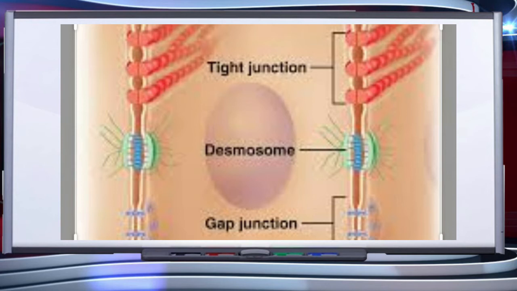Tight junctions help to stop substances from leaking across a tissue, whereas adhering junctions perform cementing to keep neighboring cells together. Gap junctions facilitate the cells to communicate with each other by connecting the cytoplasm of adjoining cells for rapid transfer of ions, small molecules, and sometimes big molecules.